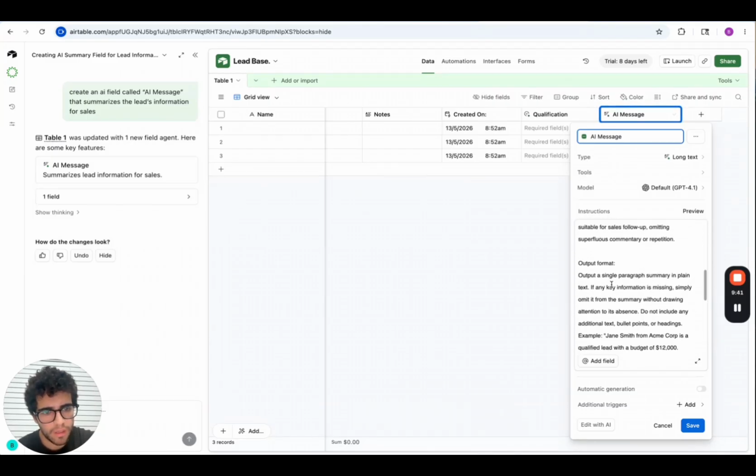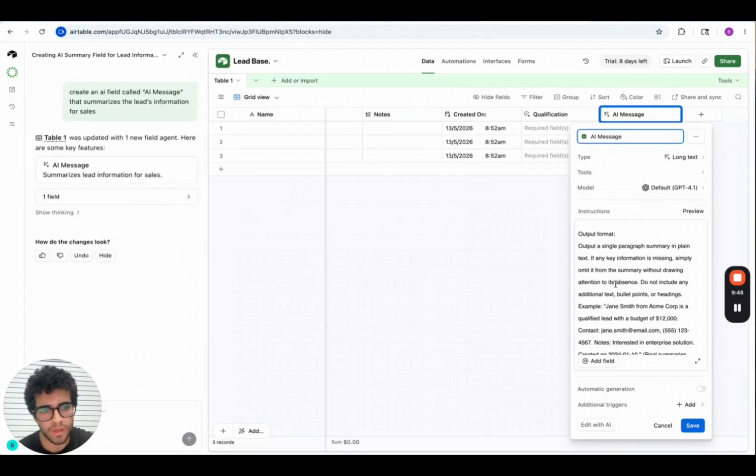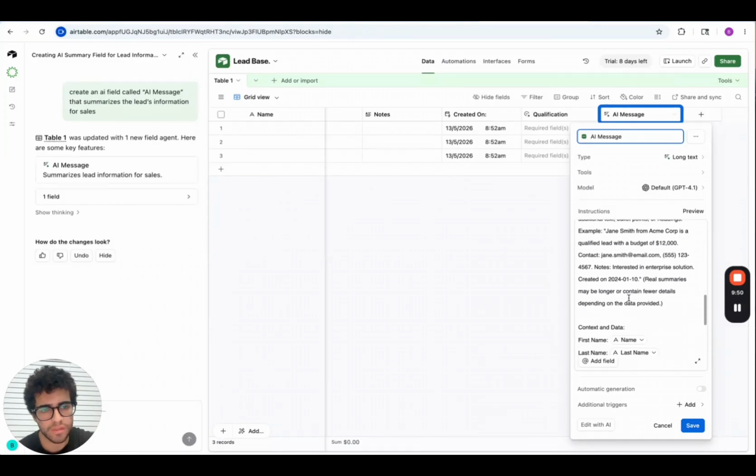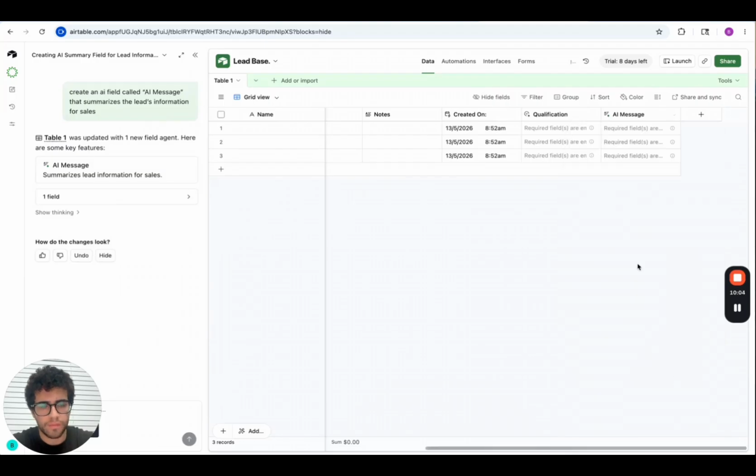You have a task and you have an output. It's a single paragraph summary in plain text. If any key information is missing, simply omit it from the summary without drawing attention to its absence. So in this case, the output is not a word, but it's a message. As before, closing the tab, just remember to turn on automatic generation and save.